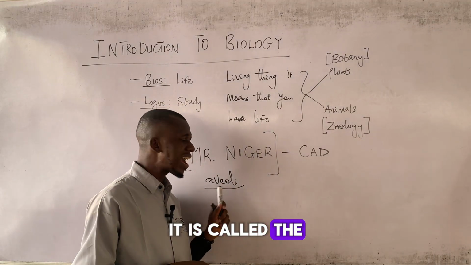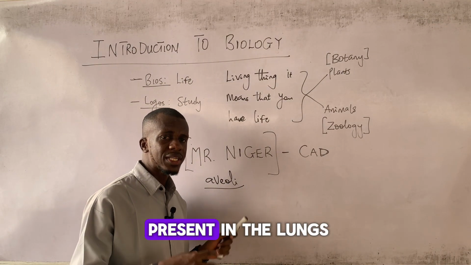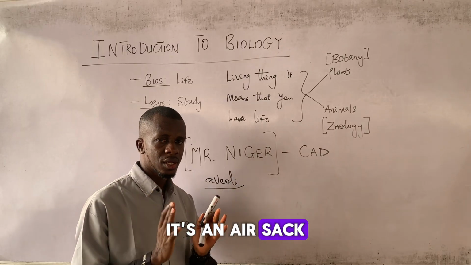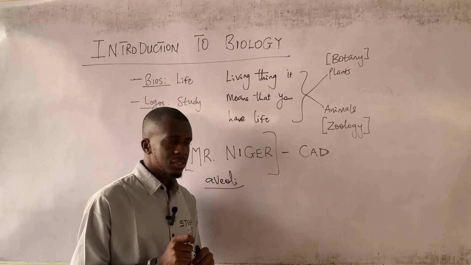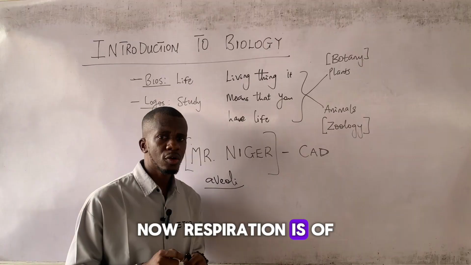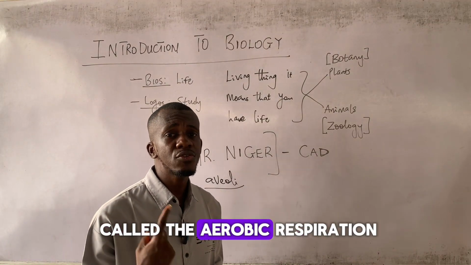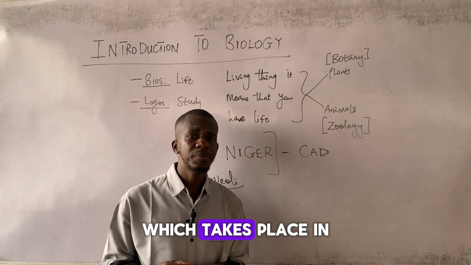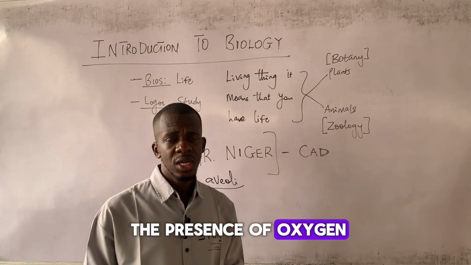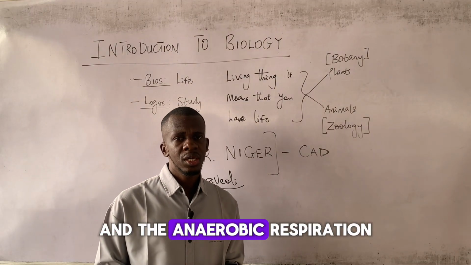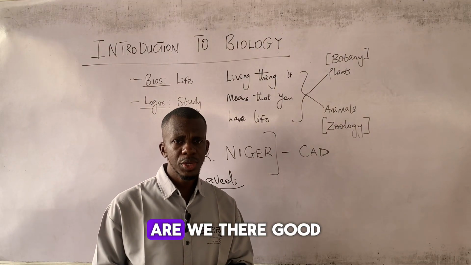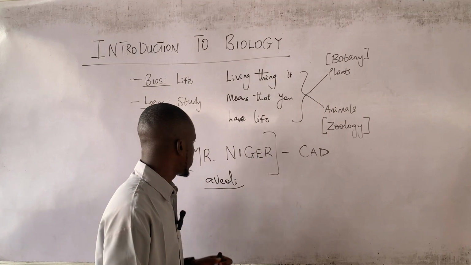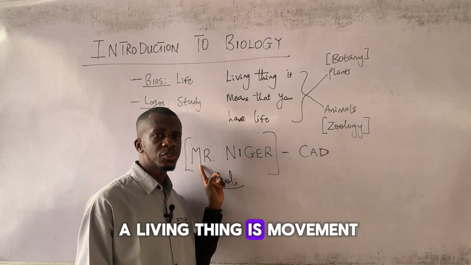It is called the alveoli, and it is present in the lungs. It's an air sac. Now, respiration is of two types. We have aerobic respiration, which takes place in the presence of oxygen, and anaerobic respiration. Good. So, the first quality of a living thing is movement.